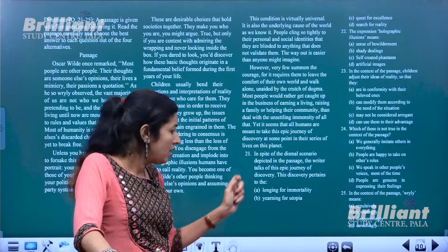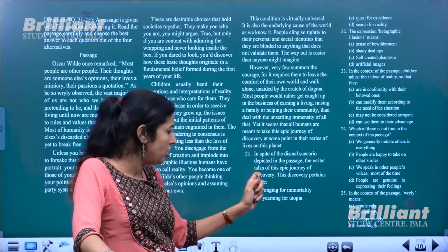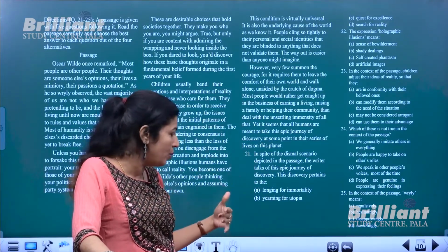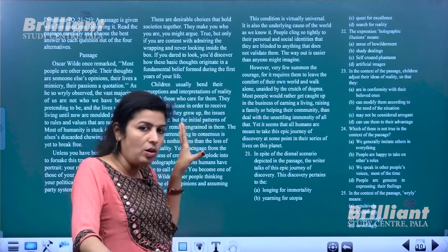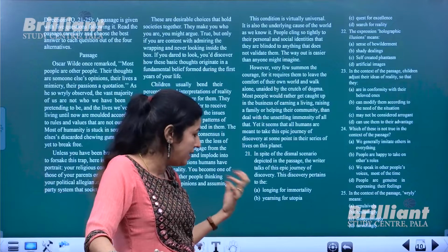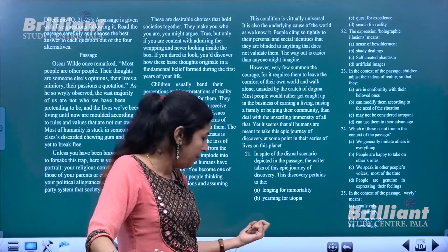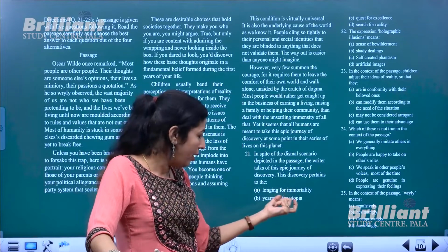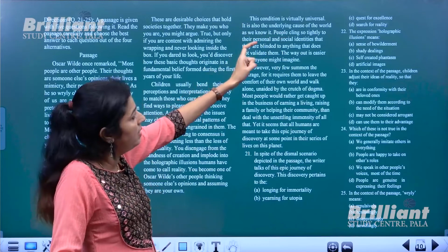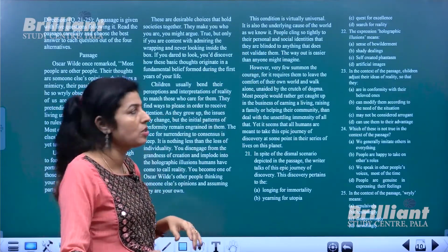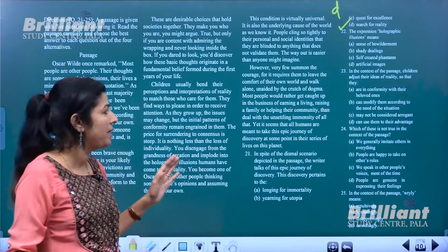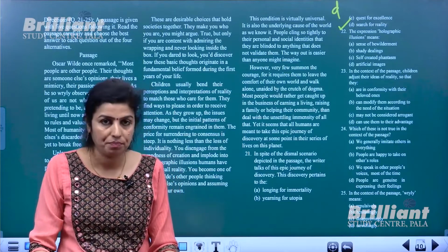Okay, now based on this passage, the first question is: in spite of dismal scenario depicted in the passage, the writer talks of this epic journey of discovery. This discovery pertains to, that means it is in accordance with, that means the overall idea, in short, the overall idea of this is it that whatever is being highlighted, is it longing for immortality? The central idea highlighted, is it longing for immortality? Is it yearning for utopia? Quest for excellence or search for reality? So option number D is the correct option. It's this passage speaks about search for reality.